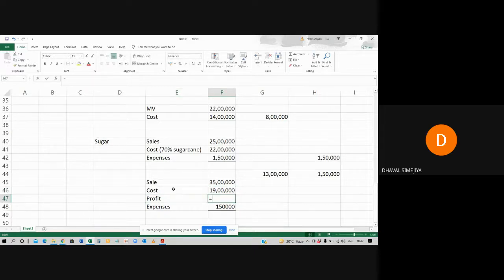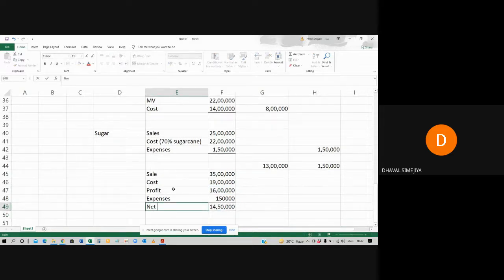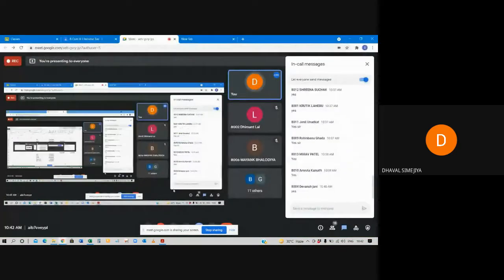So your profit will be 16 lakh, but you have to deduct your expense. So 14 lakh 50,000 will be your net profit. That is what we have bifurcated over here, 13 lakh and 1 lakh 50,000. Clear? Cross verify.